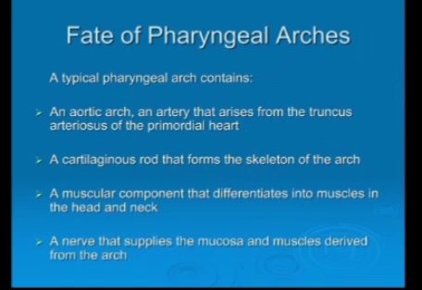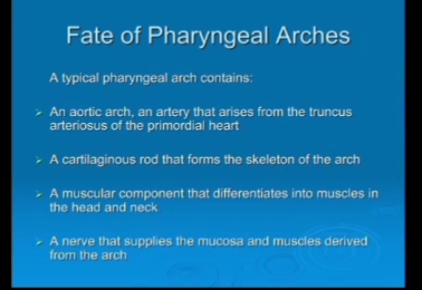One component. Second component is a cartilaginous rod that forms the skeleton of the arch. Third component is the muscular component that differentiates into the muscles in the head and neck region. A nerve that supplies the mucosa and muscles derived from the arch. That means this nerve supplies motor as well as carries the sensory innervation from the corresponding arch.